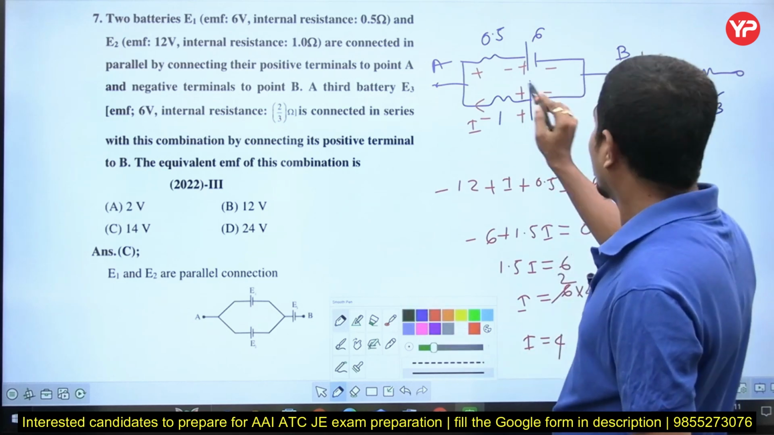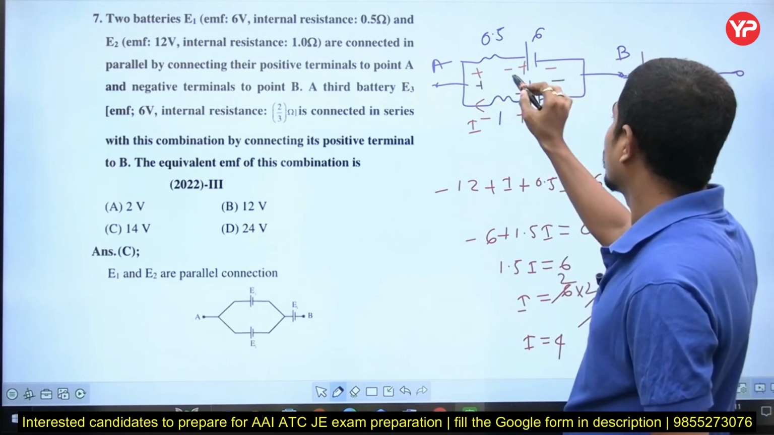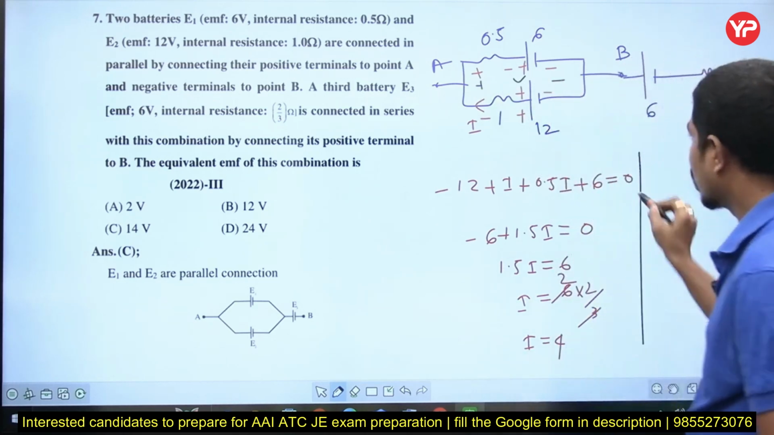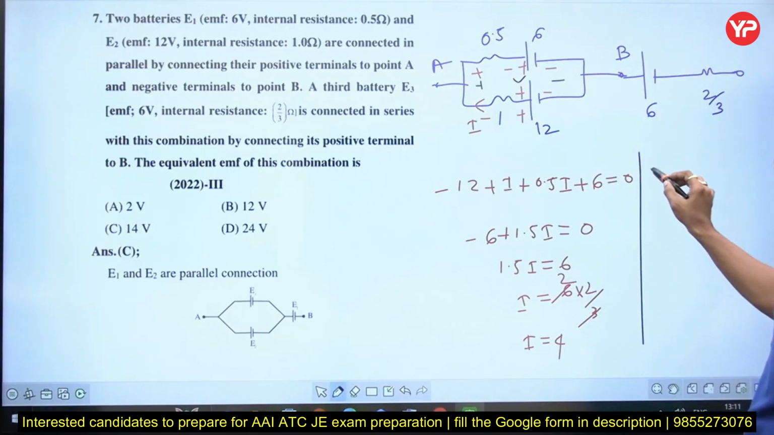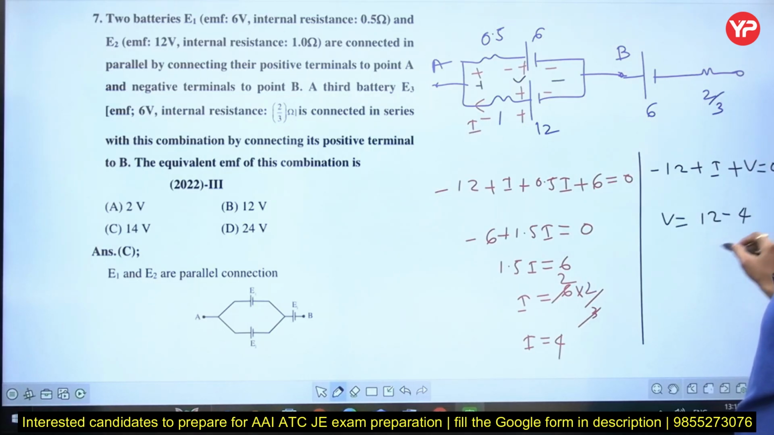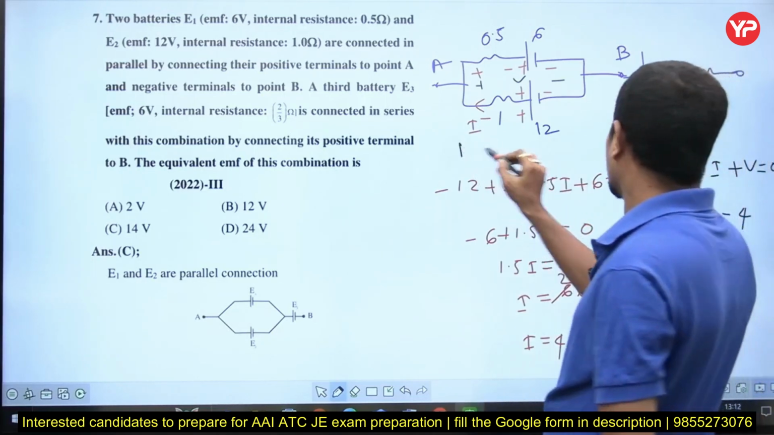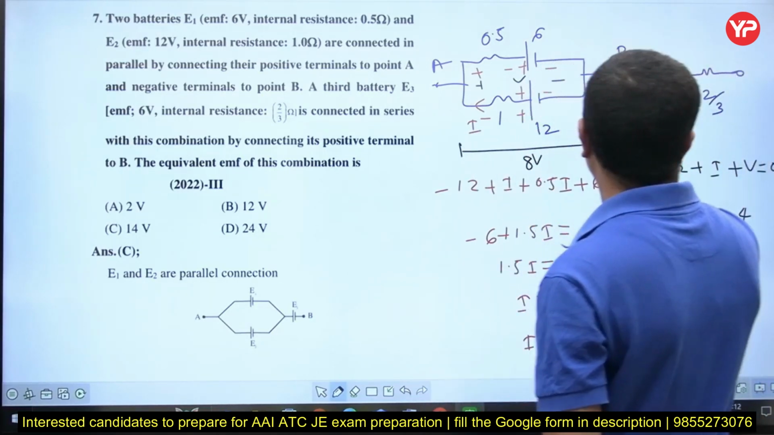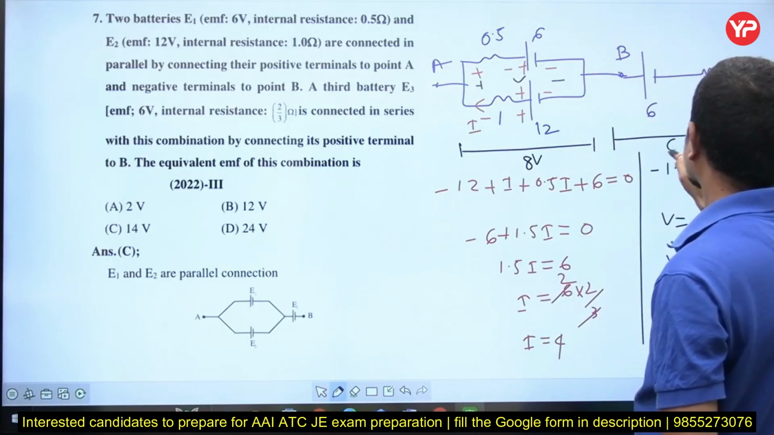Let's take this voltage as voltage V. Write the KVL now for that assumed loop which is not there. So minus 12 plus I plus V is equal to 0. Therefore, V is equal to 12 minus I, which is 4. So, V is equal to how much? 8 volts.